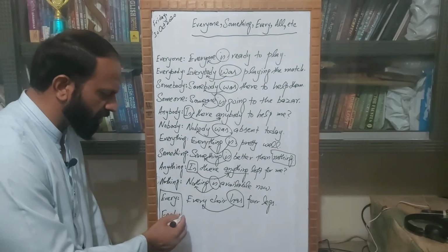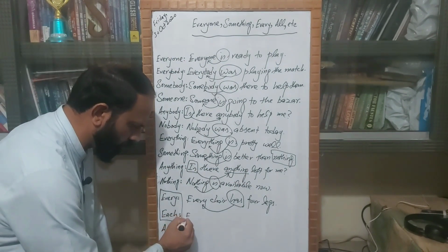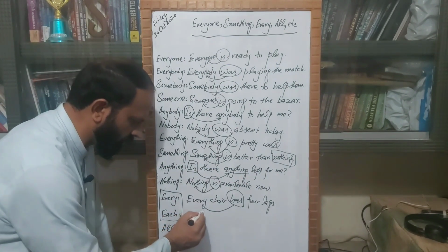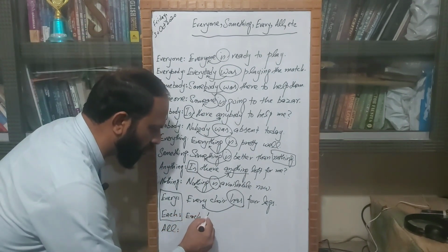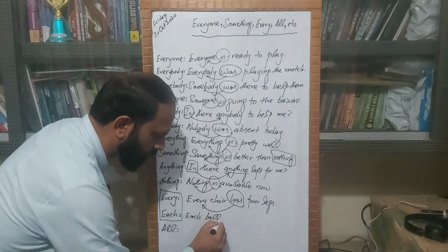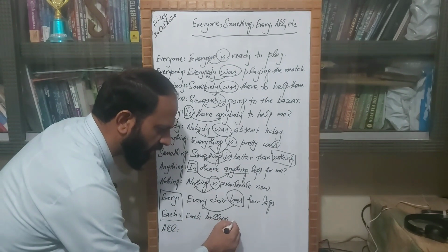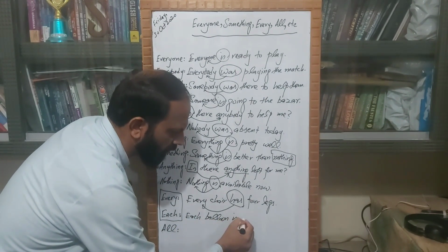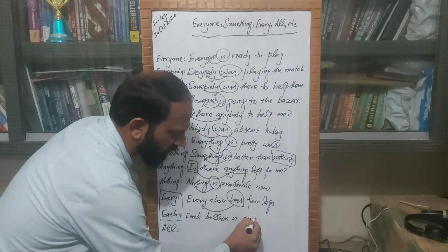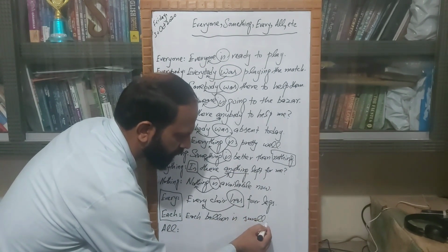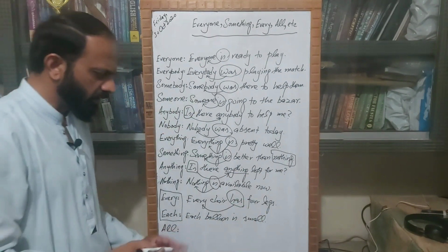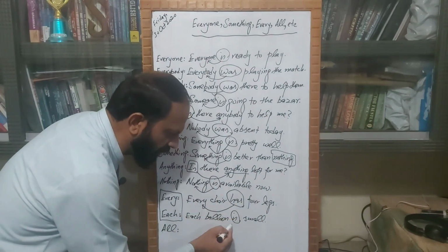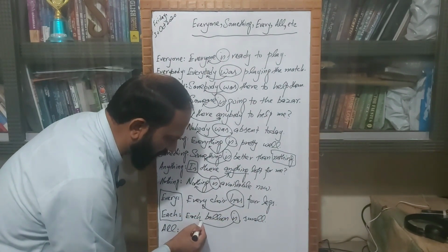Then comes each. Each balloon is small. So here this is is being used for this each.